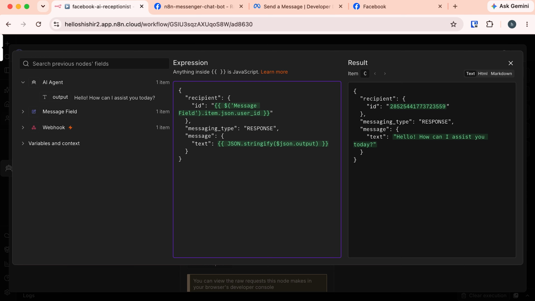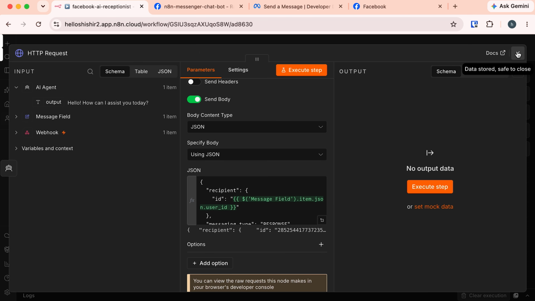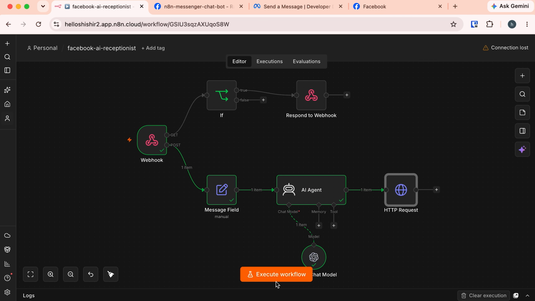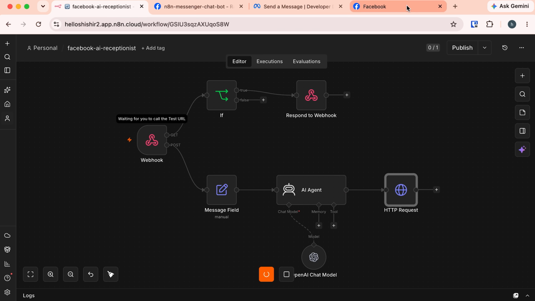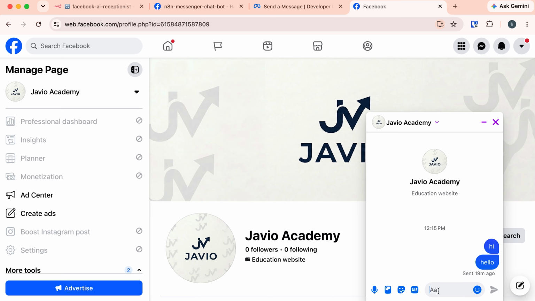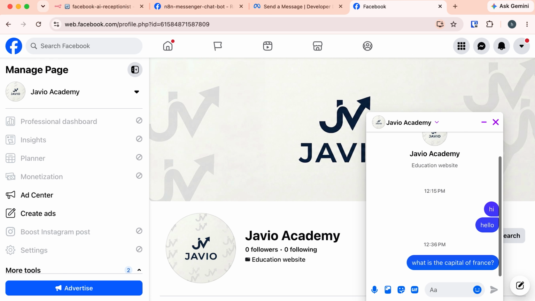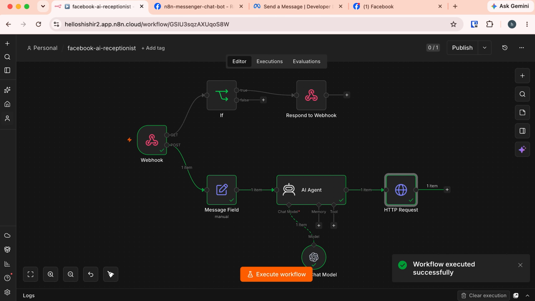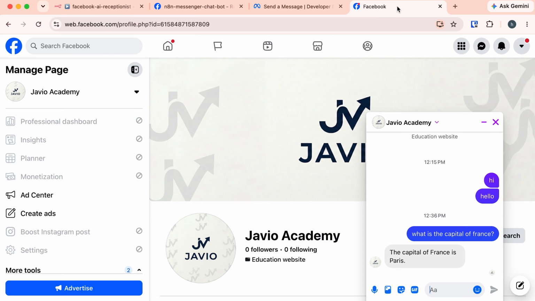Okay, now let's test it again. Let's close this, and this time again execute the workflow and switch to Facebook and give it another message. What is the capital of France? And send a request. Back to our n8n. Now it has executed successfully, and in our Facebook we have received this message straight from our n8n using the AI agent.